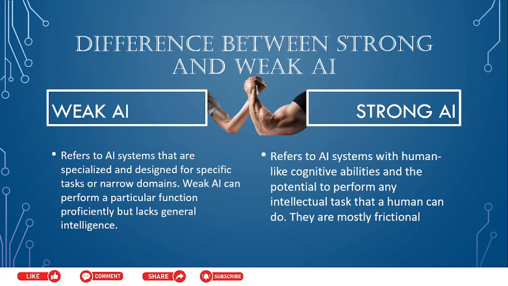Whereas a strong AI refers to an AI system with human-like cognitive abilities and the potential to perform any intellectual task that a human can do. Strong AI is a fictional concept, but our goal is to move from many weak AIs towards one strong AI. Those who have seen Marvel movies must have heard of Jarvis. Those who haven't, Jarvis is an AI made in Iron Man. It can be classified as a strong AI.